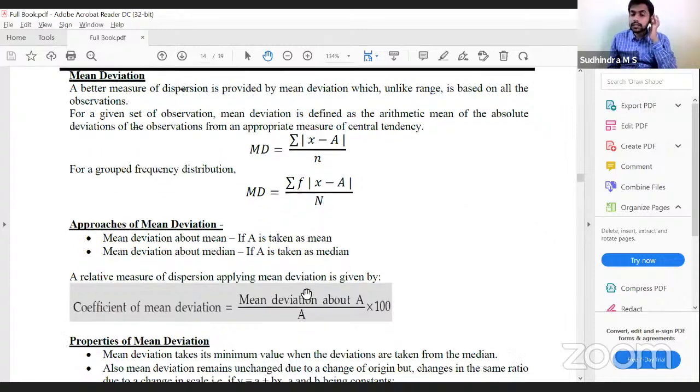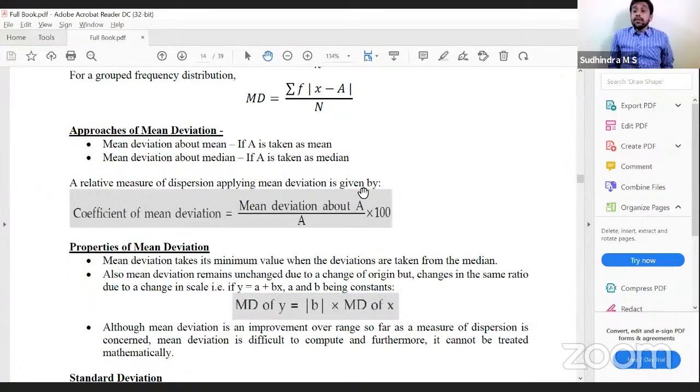What are the properties? In median, we had learned the sum of absolute deviations is minimum when the deviations are taken from the median. Therefore, mean deviation takes its minimum value when the deviations are taken from the median. Also, mean deviation is not affected by change of origin, but it is affected by change of scale. Therefore, mean deviation of y will be modulus of b into mean deviation of x.